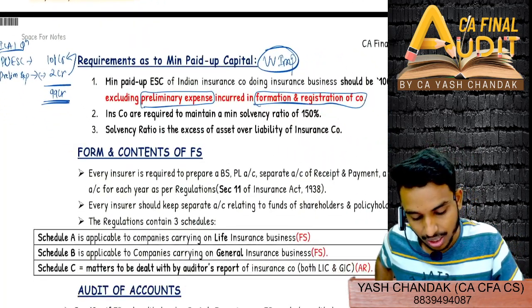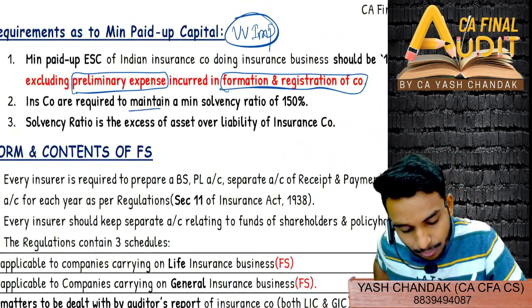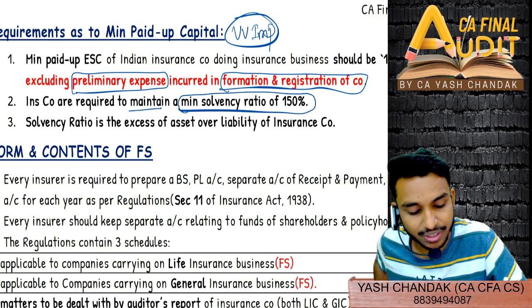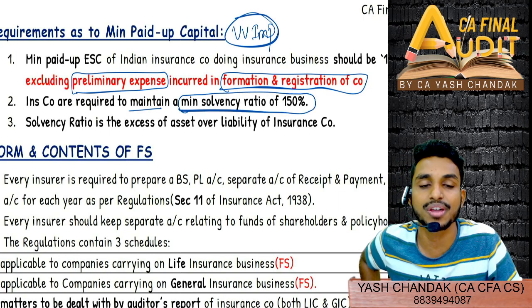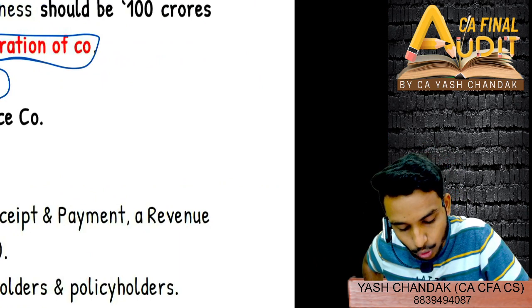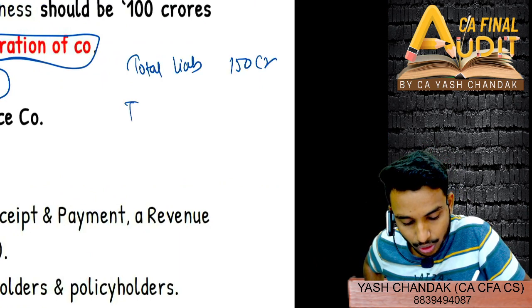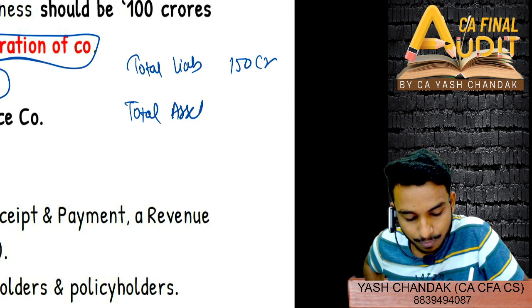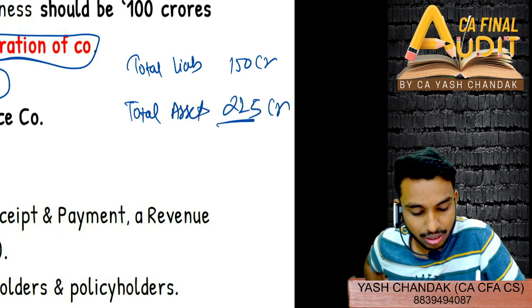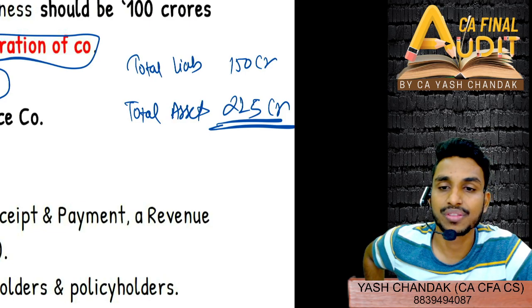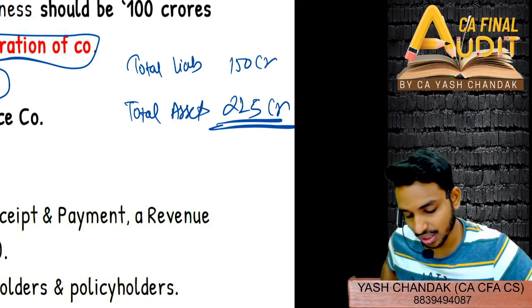ठीक है? Now, insurance companies are required to maintain a minimum solvency ratio of 150%. And what is solvency ratio? It is excess of asset over liability. That means what? If your total liability is 150 cr, then your total assets should be 225 cr. That is what your solvency ratio is.